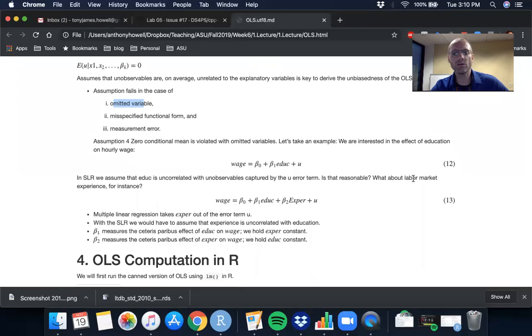For instance, we know that labor market experience is going to be related to education. People who don't have any college education will likely have more labor market experience, at least in the first few years. But obviously, 10 or 15 years later, we would expect education to have a much stronger effect on wages, holding constant experience.